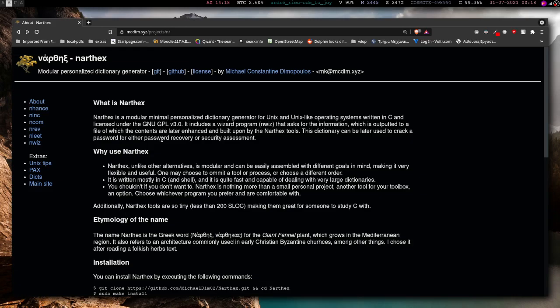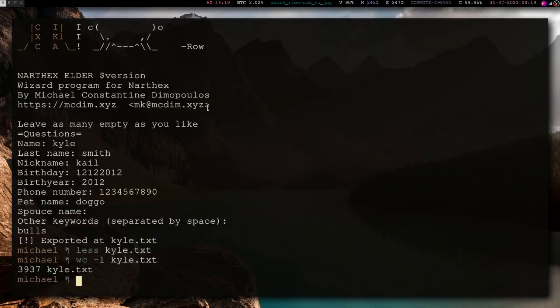Essentially, I have the website right here. It is a collection of small tools meant to enhance a small dictionary. Okay, these are all the tools for now. Let me create more. It's written in C. I really like C. That's why I used C. It also, of course, has a wiki page right here. It has GitHub, Git. It is licensed under the copyleft GNU GPL version 3. And this is the website for it on my website. So let's see exactly why this program can be really useful if you want to manage dictionaries for password cracking, or this collection of programs.